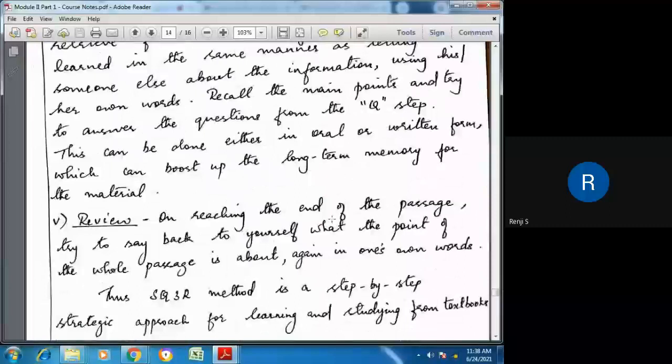Take one chapter, have an overall look at the chapter, frame certain questions from the main headings of the chapter and try to answer those questions, because main headings contain the main essence of every chapter, and most of the important questions will be focusing on the main headings only. So try to read that way instead of starting reading continuously from the beginning till the end. So that was about SQ3R method.